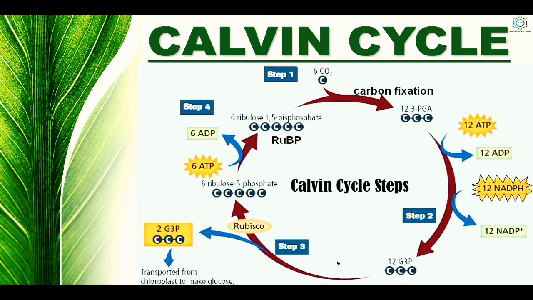Now, the first step, that is the carboxylation phase. So what happens in this phase? It is the initial reaction of the Calvin cycle in which atmospheric carbon dioxide combines with ribulose 1,5-bisphosphate to form an unstable compound which splits into 2 molecules of 3-phosphoglyceric acid.